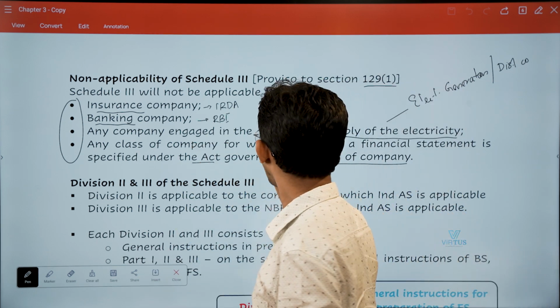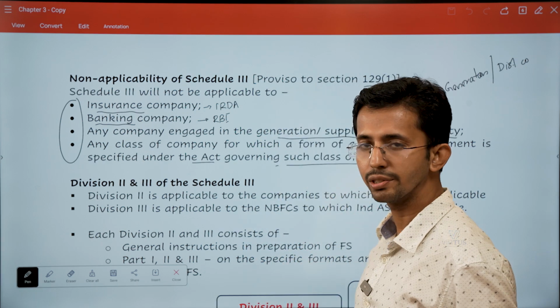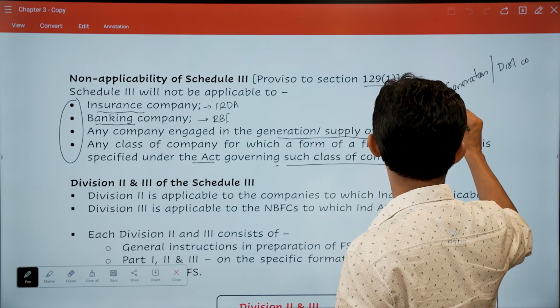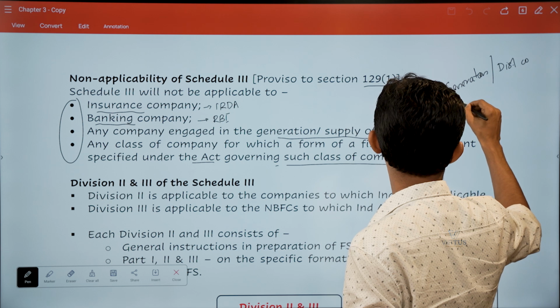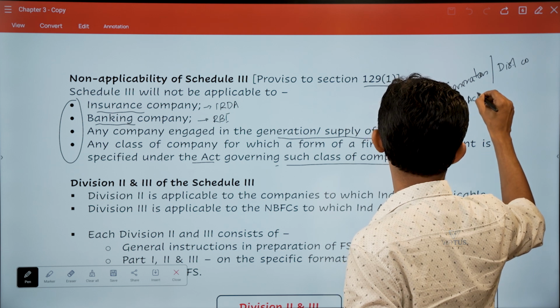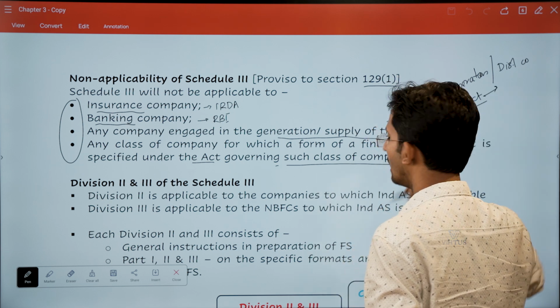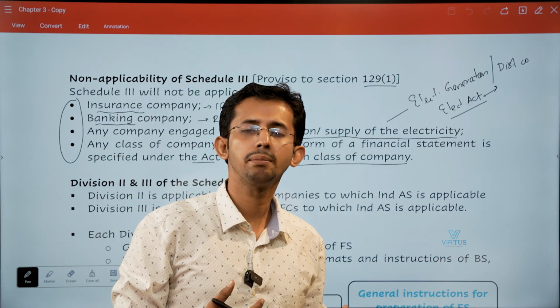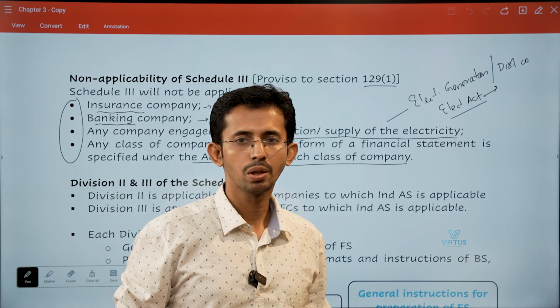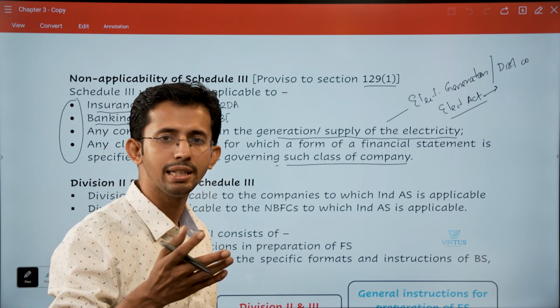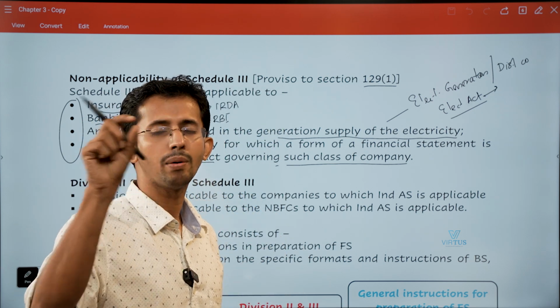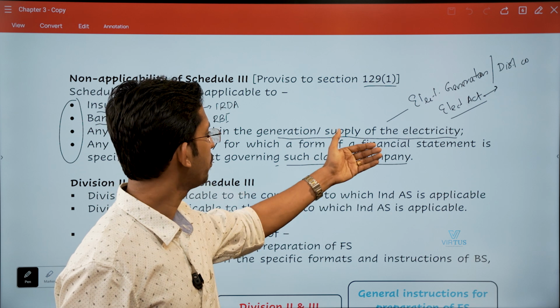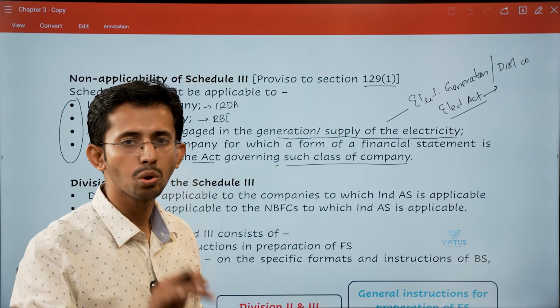Similarly, power distribution or generation companies are governed by an act called the Electricity Act. The Electricity Act also gives a particular format in which these power distribution and generation companies should prepare the financial statements. You might have learned it in your intermediate electricity accounts, or power accounts. So that format is applicable for such companies, not Schedule 3.